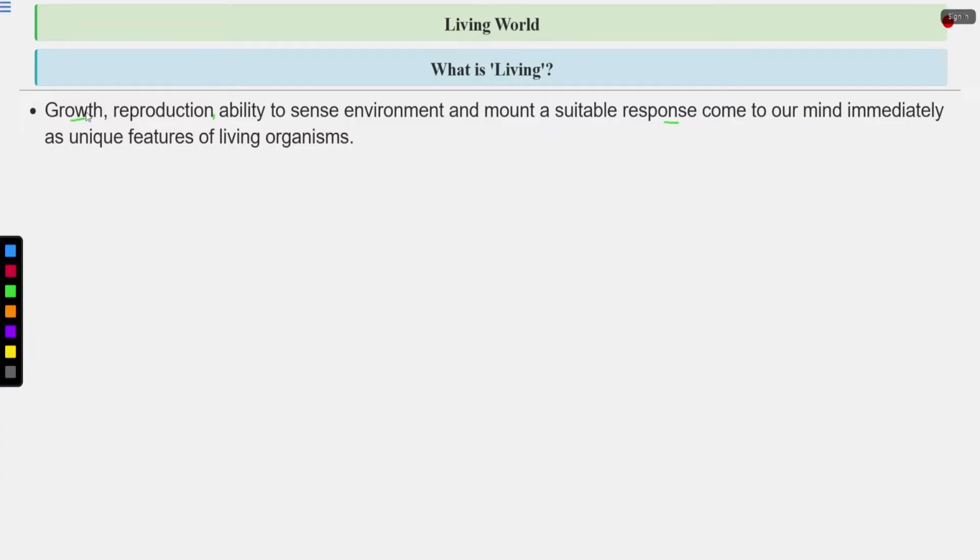So in the case of rocks, what happens? The sediments keep on depositing on the rocks and the size of the rock increases, the weight of the rock increases, but that growth is external growth. When we talk about living organisms, the growth is internal, from inside.